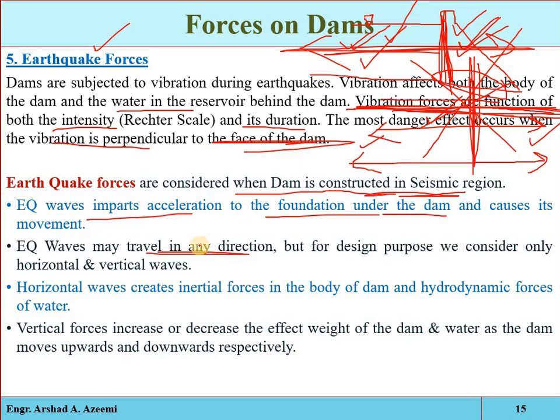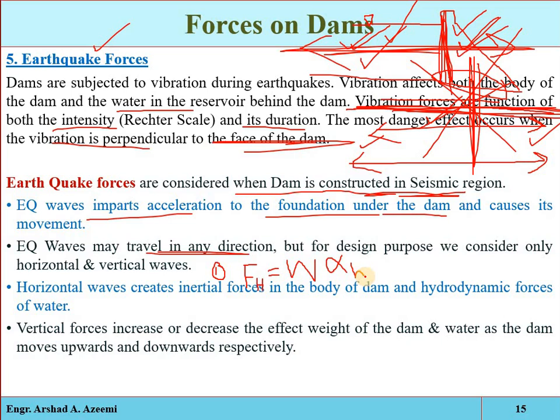The inertial forces which are generated in the body of the dam and in the water reservoir due to the horizontal acceleration: the inertial force generated in the dam body, its horizontal force, will be equal to the weight of the structure multiplied by the horizontal seismic coefficient.